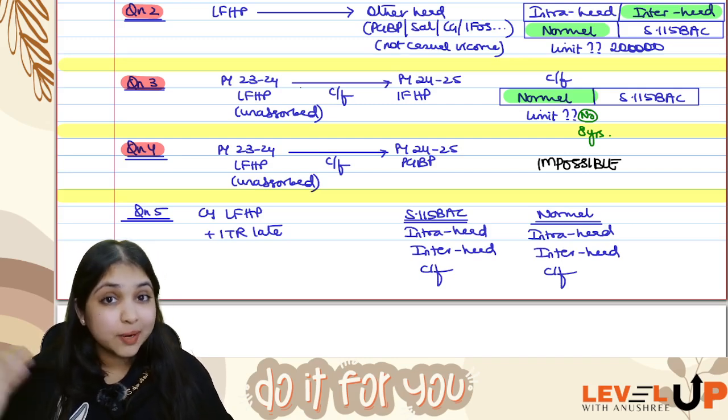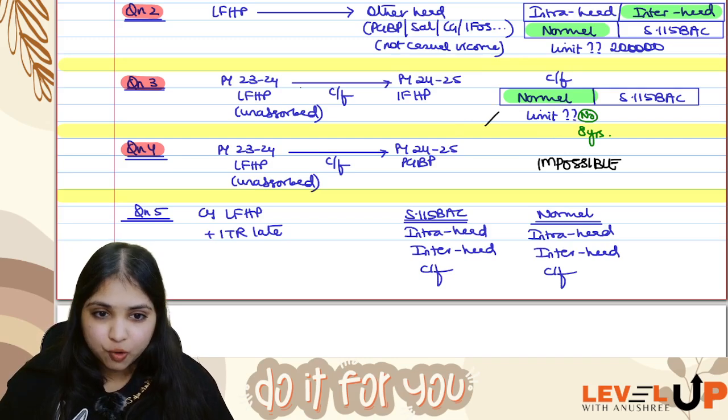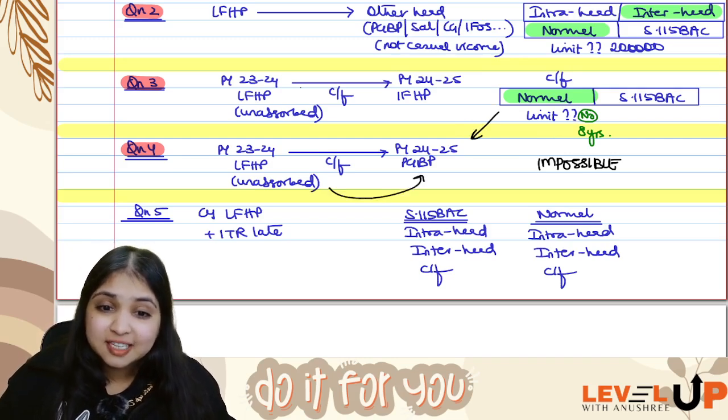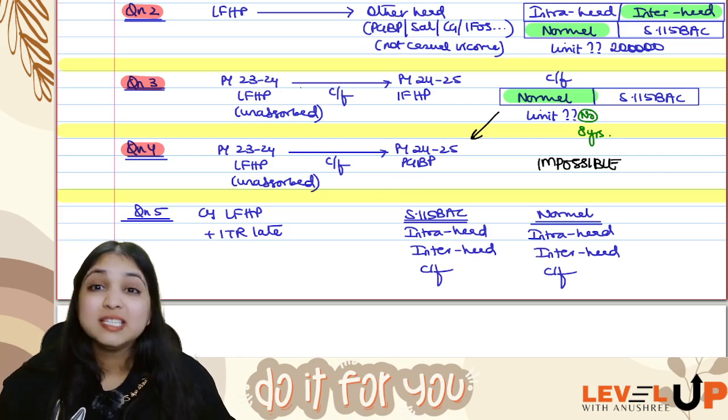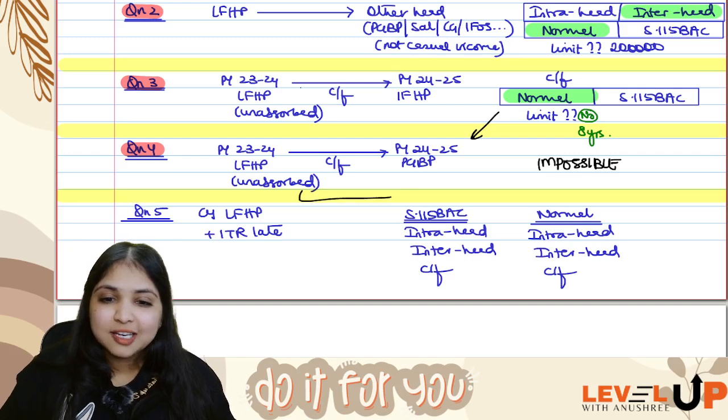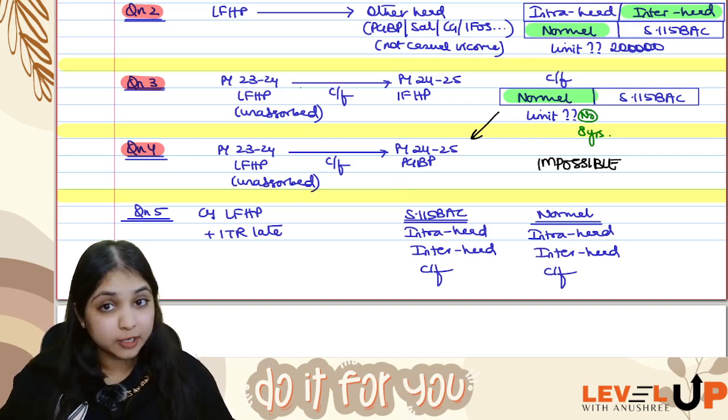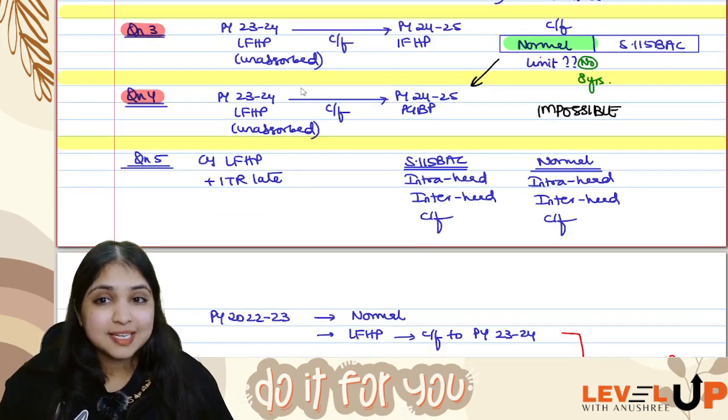But when you carry forward under the normal regime, can you adjust in the next year against PGBP? That's not possible. Whenever you carry forward losses, if carry forward is allowed, next year you have to stay within the same head only. Okay, then listen to question number 5.